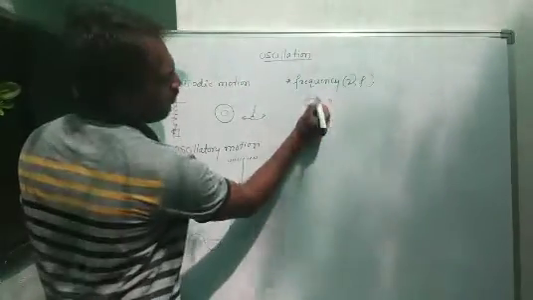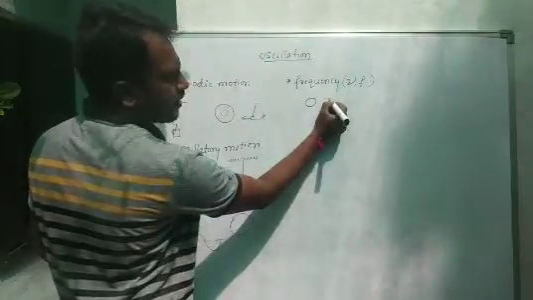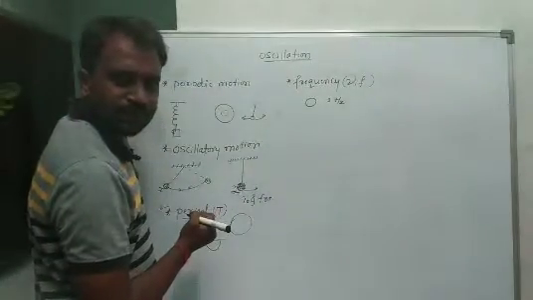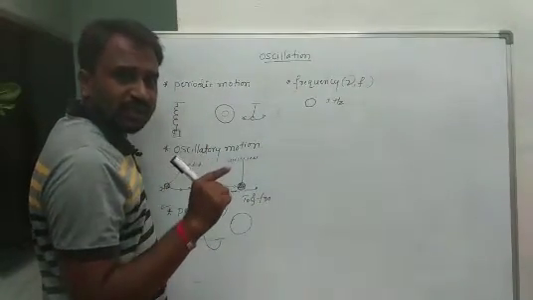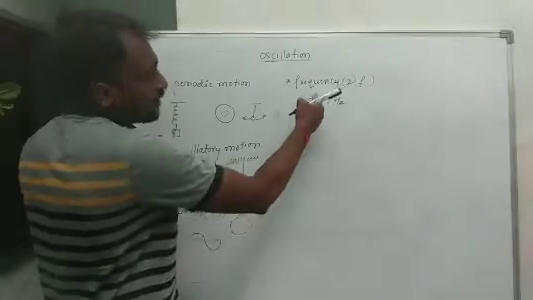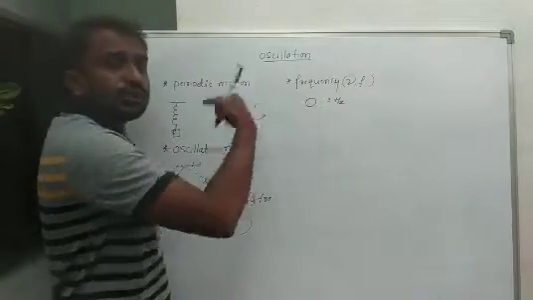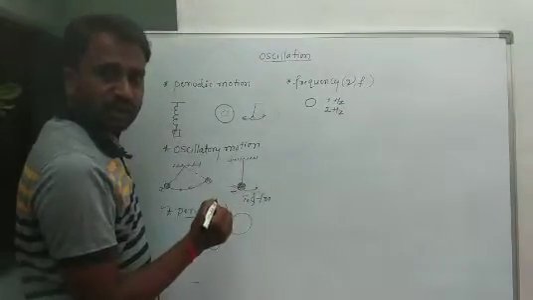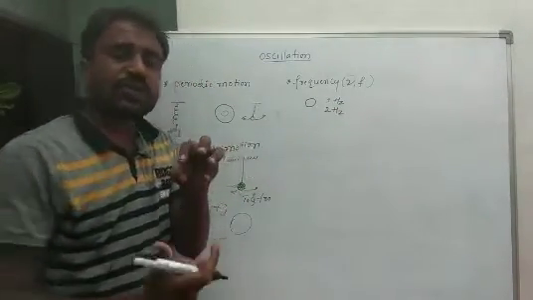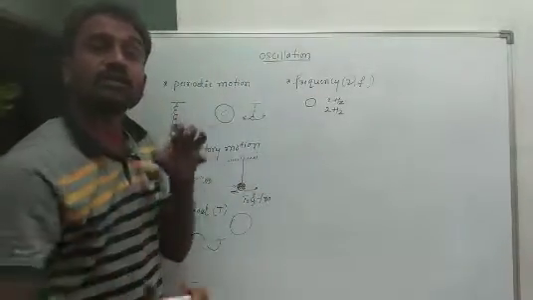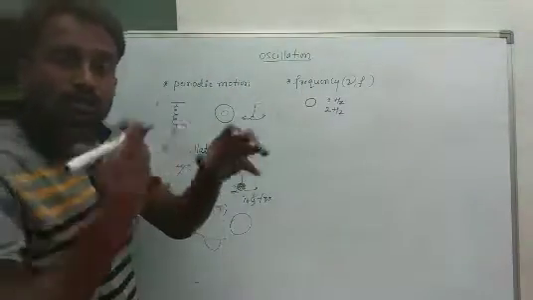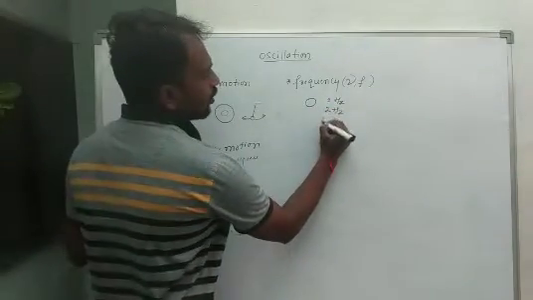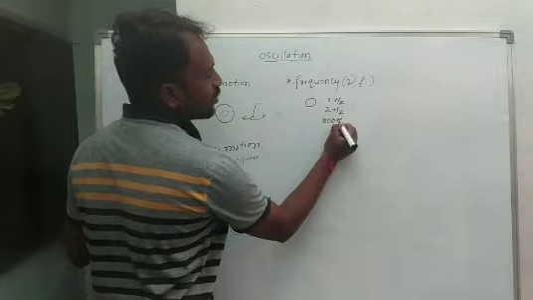For example, if the time taken to complete one circle is 1 second, the frequency value is 1 hertz. If within 1 second the object completes 2 circles, the frequency value is 2 hertz. Within 1 second, if the object completes 1,000 circles, which means 1,000 revolutions or 1,000 waves, then the frequency is 1,000 hertz.